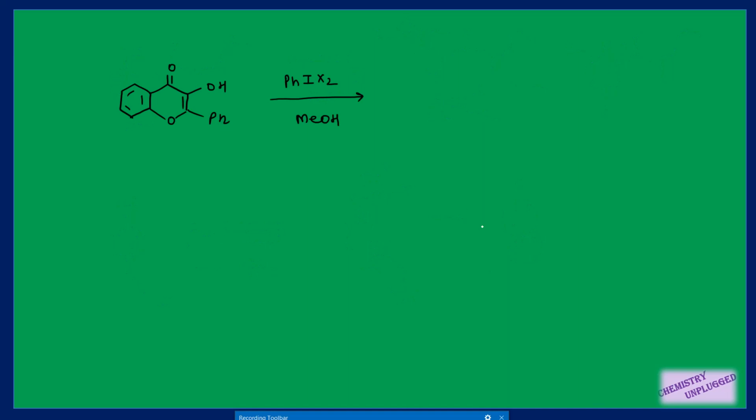Then the next one is different, which is not given in Carothers, but I have seen this type of question in the NET examination. That is why I have included this one in this slide. So again the mechanism will be the same. This OH will first form an intermediate with this I, with this reagent, right? We will get this type of intermediate here.